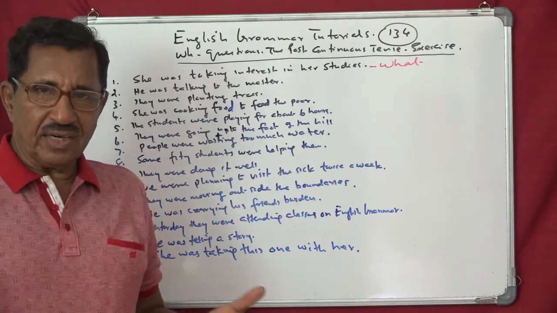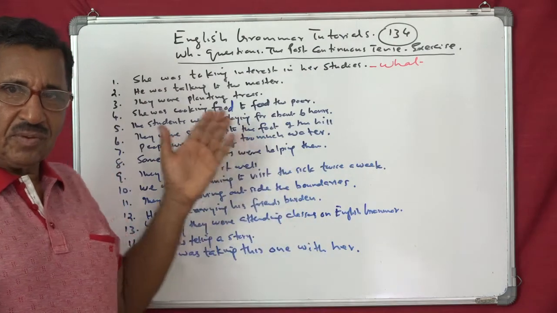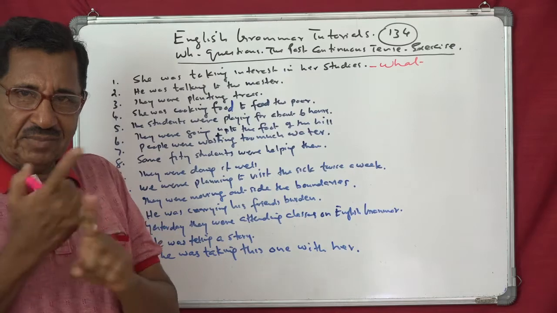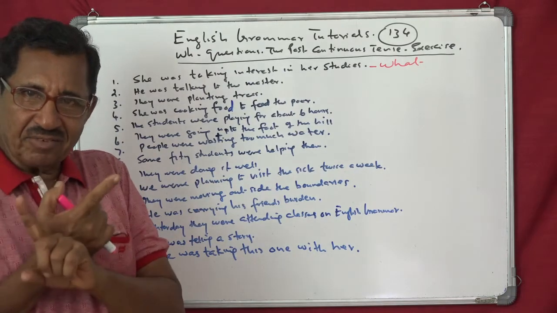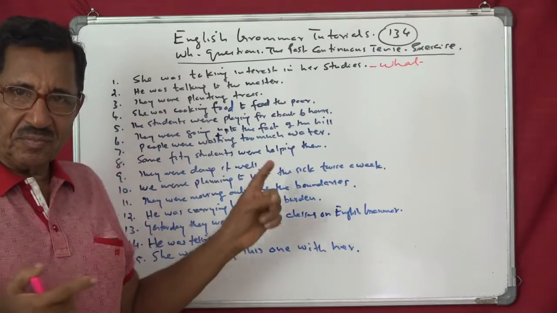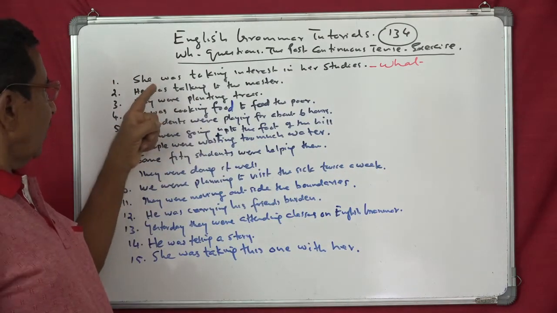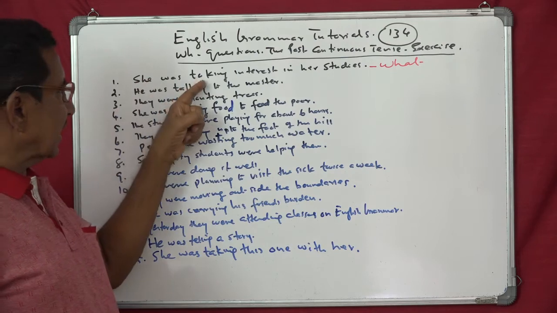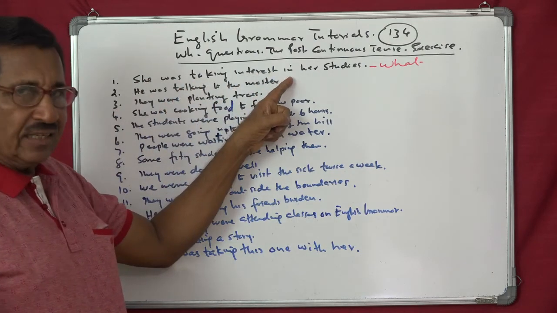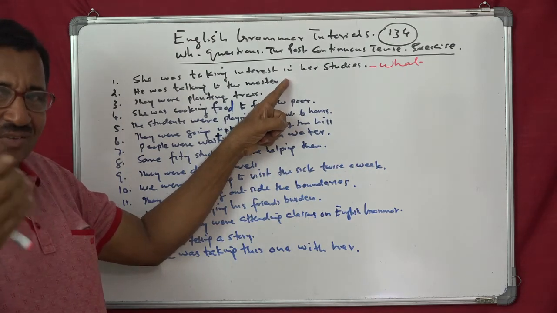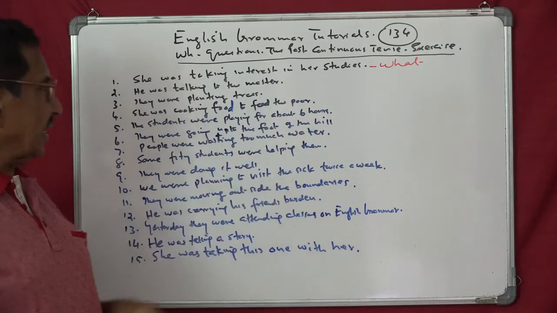As we have already seen, the question word has to be brought at the beginning. Before that, you have to change subject and verb, the first part of the verb, because we have got two parts here. Then you can say, what was she taking interest in? Dryden will not agree to this, but you can use it, it is not a mistake.